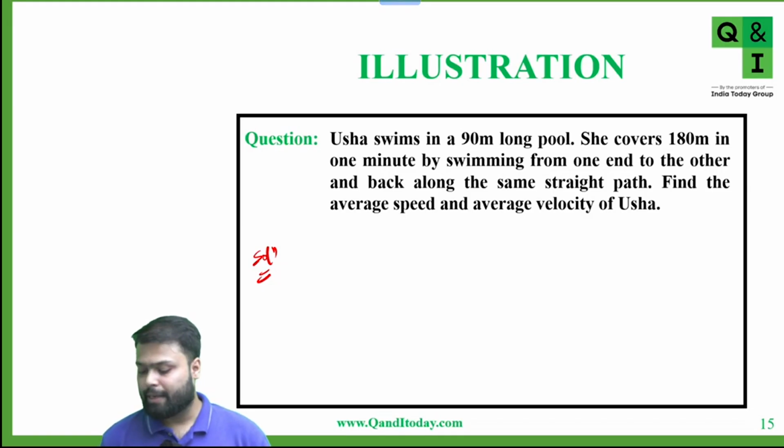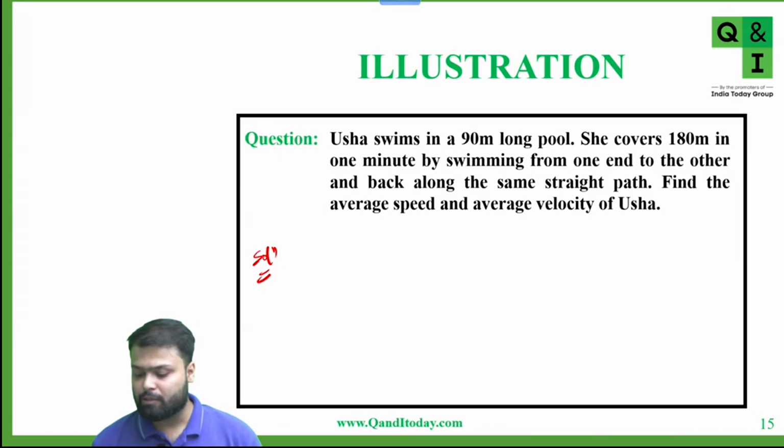Usha swims in a 90-meter long pool. She covers 180 meter in 1 minute by swimming from one end to the other and back along the same straight path. Find the average speed and the average velocity of Usha. Everyone solve this question. Use average speed is equals to total distance upon total time, and average velocity is total displacement upon time taken.